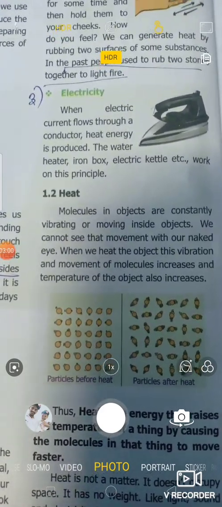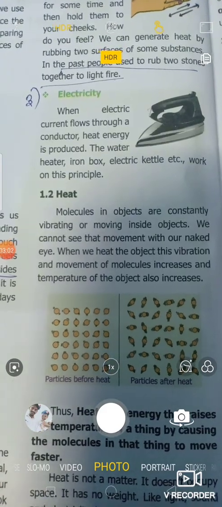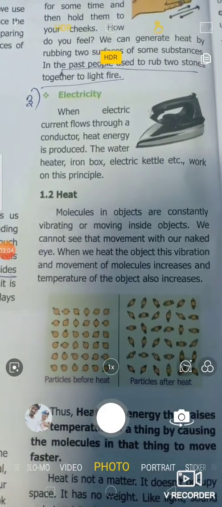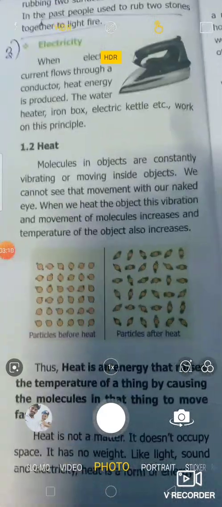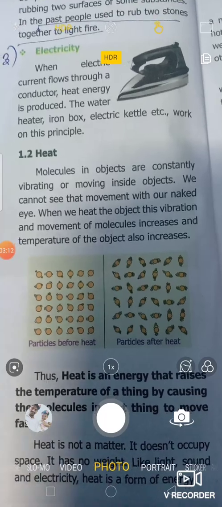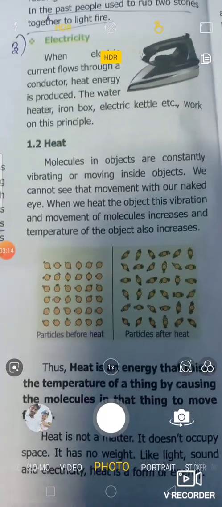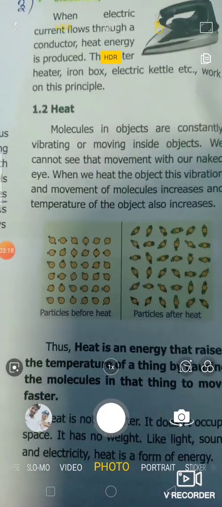But when heat energy is produced in an object, the vibration is heavier, and this is why heat is produced. Heat is an energy that raises the temperature of a thing by causing the molecules in that thing to move faster.